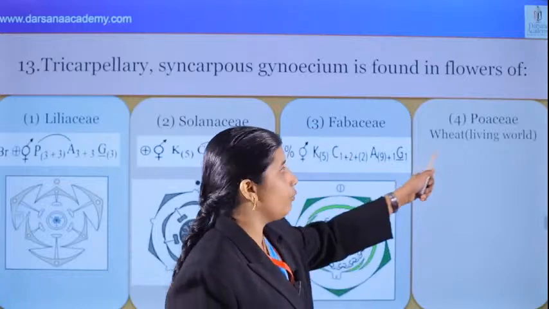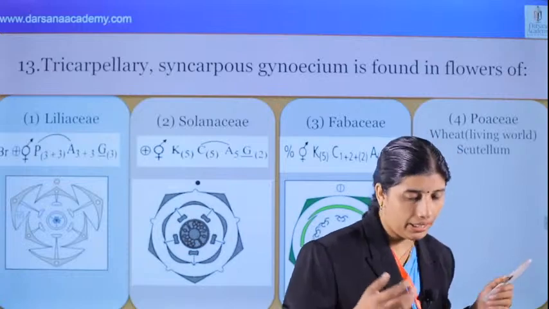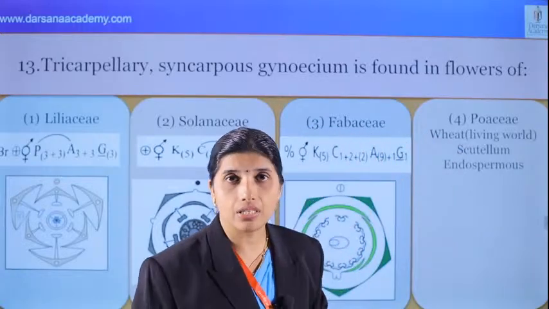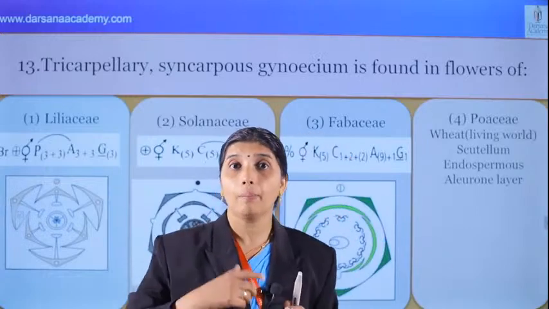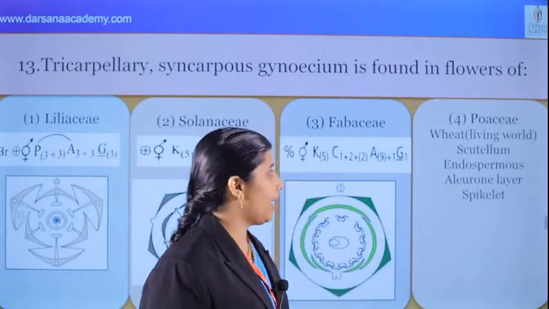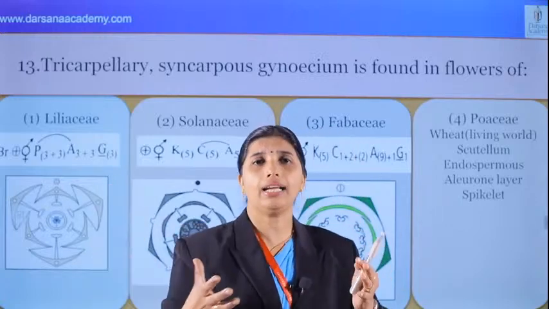And we can see that wheat is Triticum, yeast. And we know that they have scutellum, very important. That is scutellum, monocotyledon, single cotyledon, and they are endospermous. And they have the aleurone layer, that is, endosperm and embryo separated by the proteinaceous aleurone layer, very important. 3N, ploidy is also important, 3N. And spikelet is the inflorescence. Connect all the points, what you can connect.